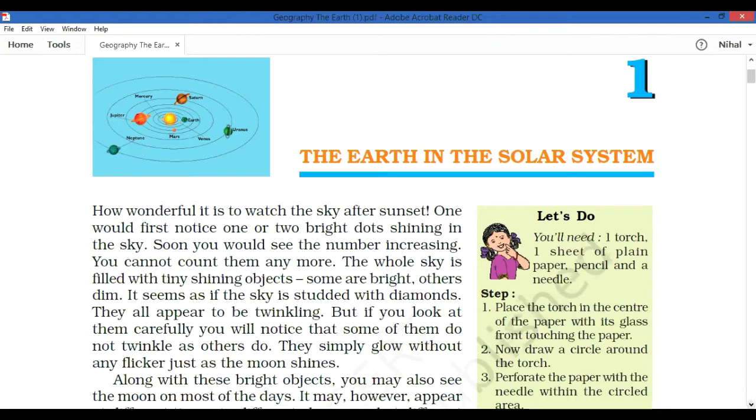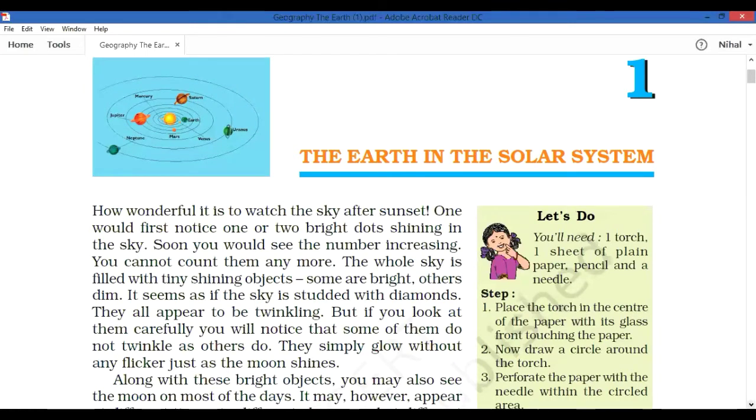First, we are going to learn about what we can see in the night sky. What will be there in the night sky? Shining stars. We can see shining objects scattered like diamonds. At first look we can see two or three or five or six stars, but while looking a little longer we couldn't count the stars. There are hundreds or thousands of stars in the night sky.